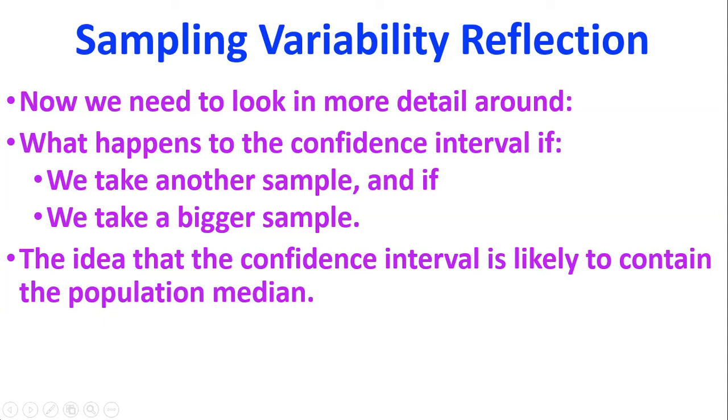The third thing that we want to look at is, does our confidence interval contain our true population median? Because remember, we are taking a sample to try and estimate the population median, but we do only have a sample and not a census. So how good is our estimate?